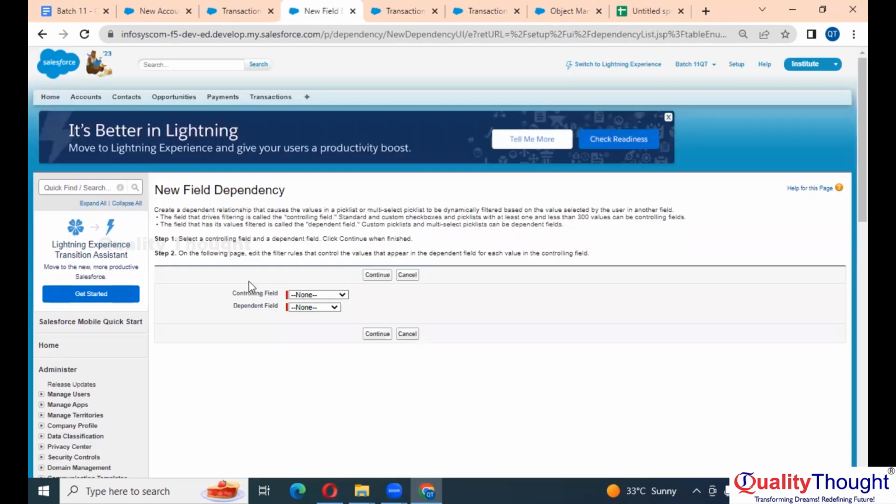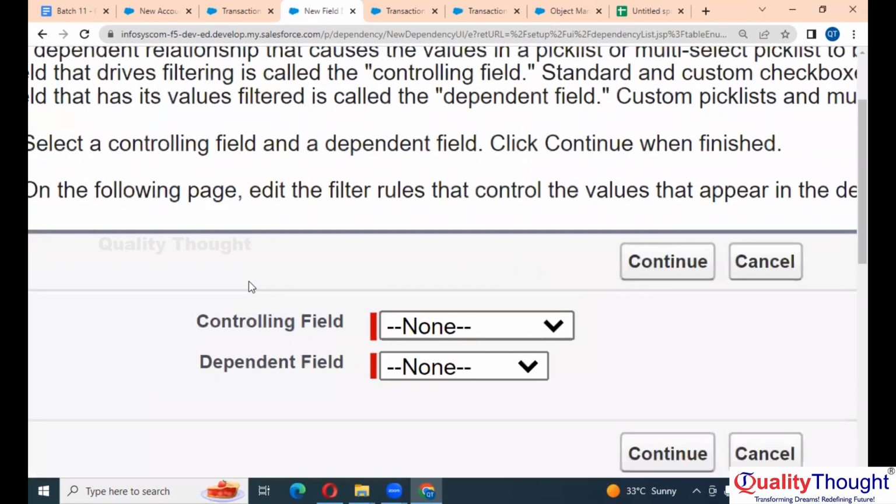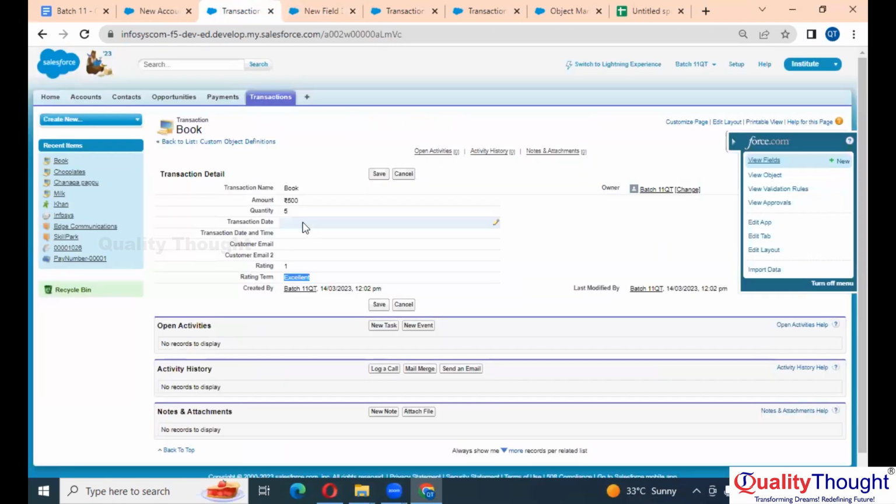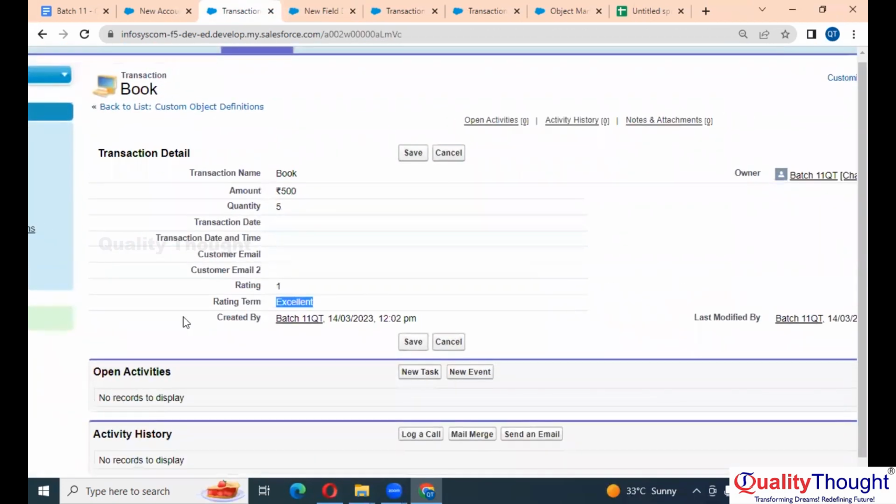Now it is asking me for two fields. One is controlling, another one is dependent. Now you tell me, online people, please. You tell me which one can be controlling, which one can be dependent.